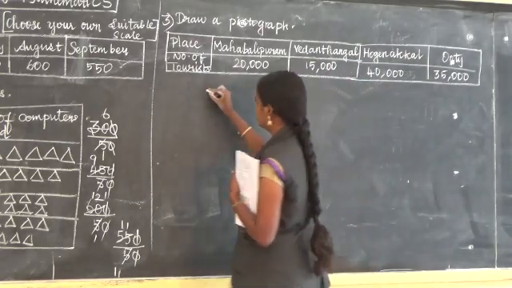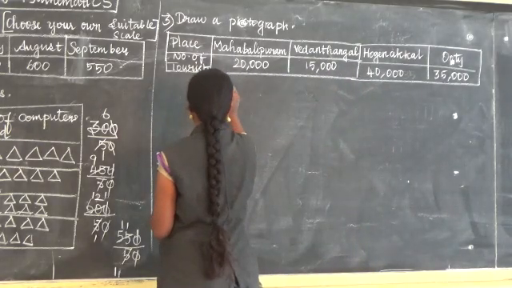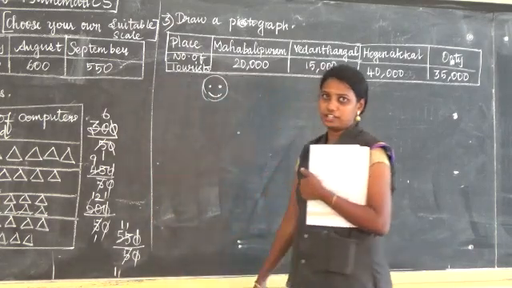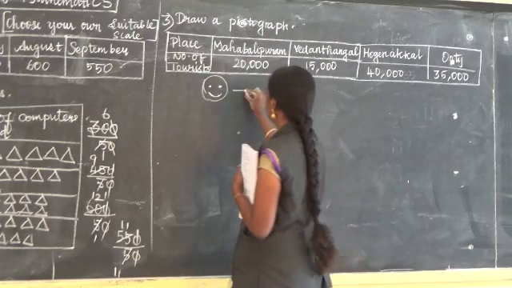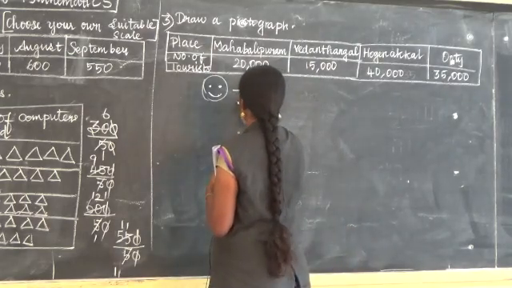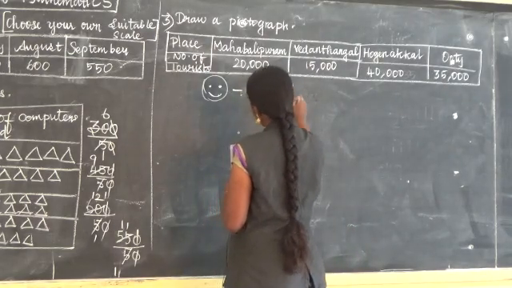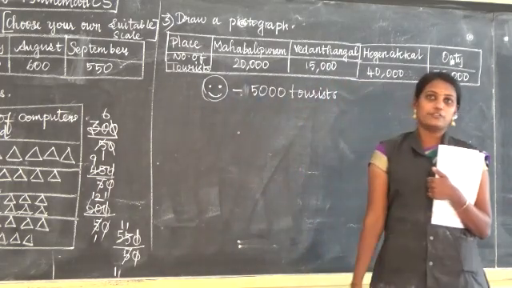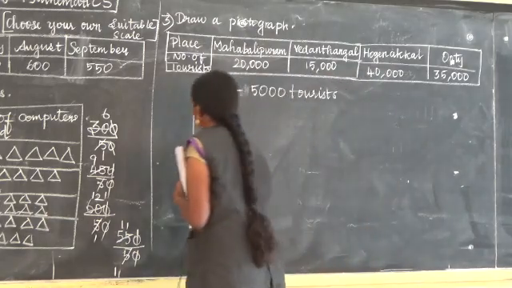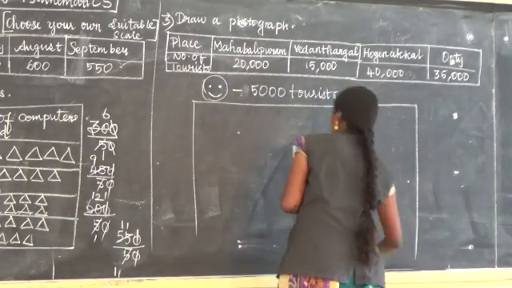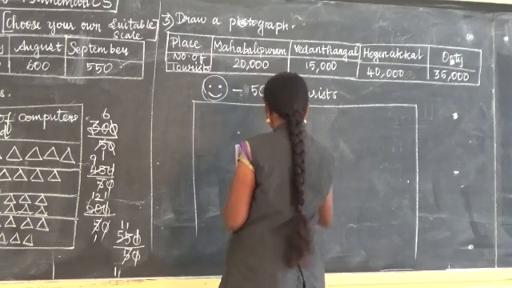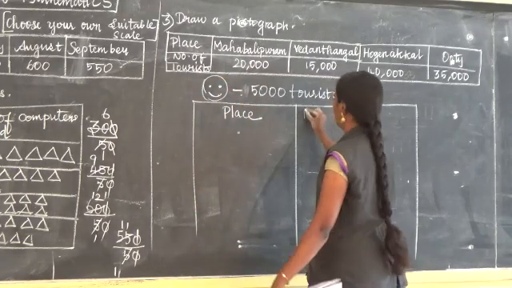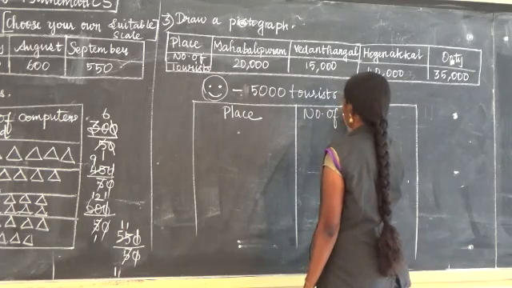Now I am going to choose the smiley. Any picture you can choose. I am going to choose a smiley for 5,000 tourists. One smiley for 5,000 tourists. Same, two columns: place and number of tourists.